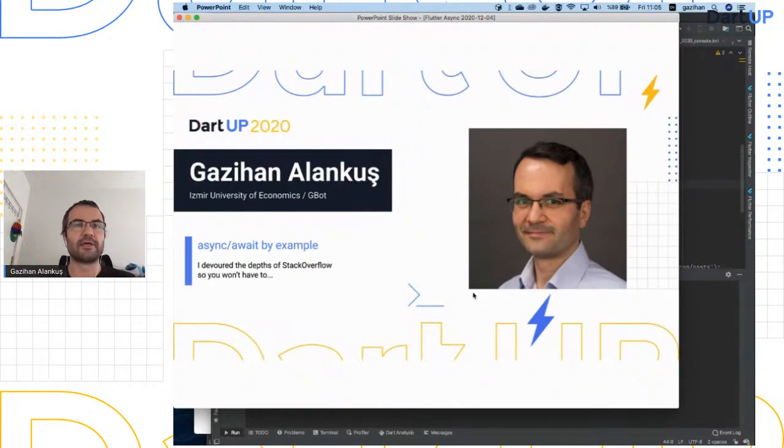But when it comes to actually doing the programming, we are human and we are pulled towards different ideas. And I'll try to show you what other people run into, and you may also run into, and how you should behave in those situations. Hopefully, this will be like Async/Await by example, what people on Stack Overflow run into a lot.